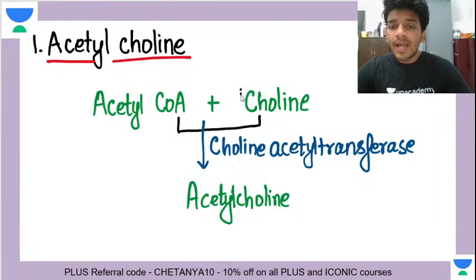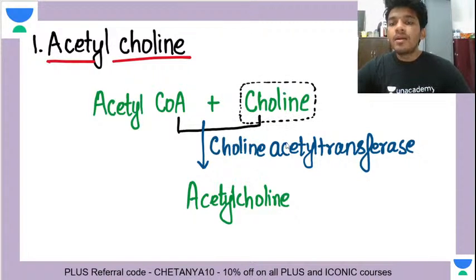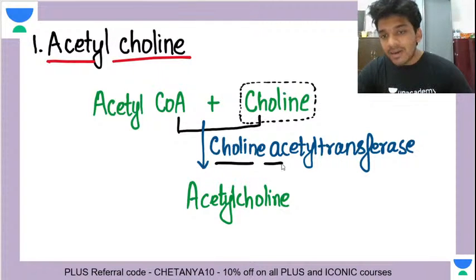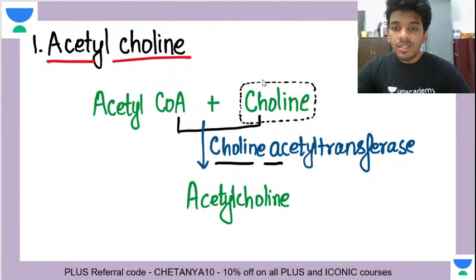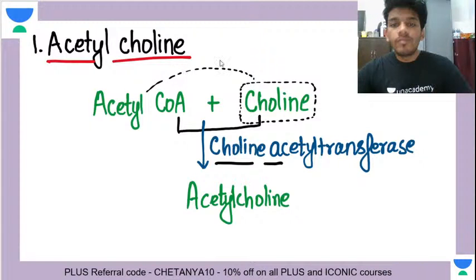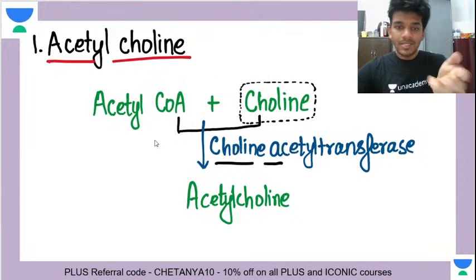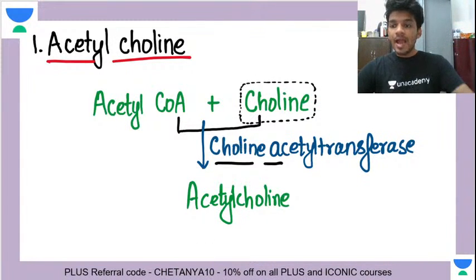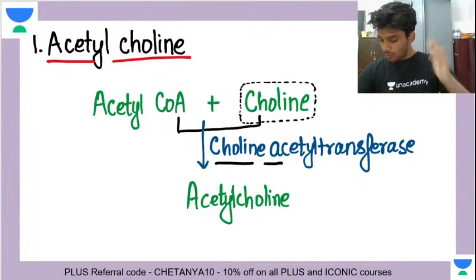It combines with a nitrogen compound called choline, right? And then there is an enzyme called choline acetyl transferase. Why is it called choline acetyl transferase? Because it will transfer the acetyl group to the choline group. Essentially what will happen, this CoA will get removed. This acetyl will get rid of the coenzyme A, and it will take hold of choline. So it will lead to the synthesis of acetylcholine.